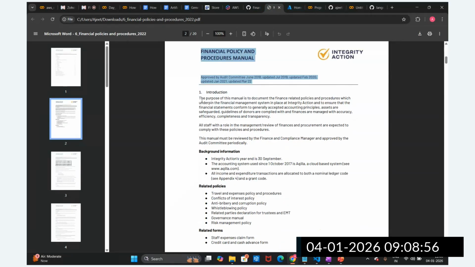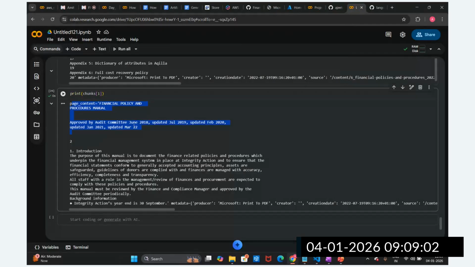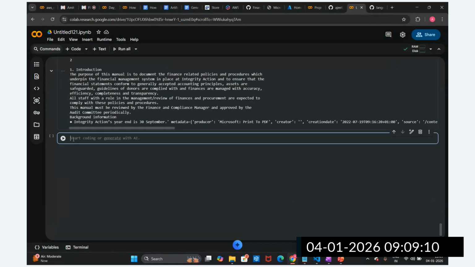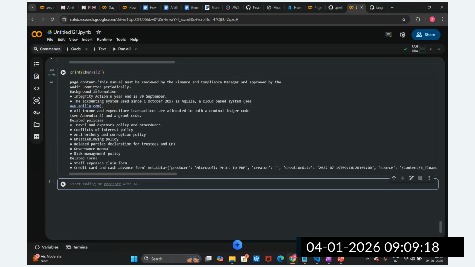But now you can see this introduction and this information is in chunk two. Chunk one goes till this point, background information integrity like this. Likewise, you can go for chunk two and check how this chunk is getting created. This is how we can check this. In chunk two, the audit committee, the background information.